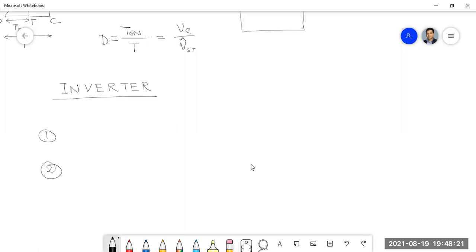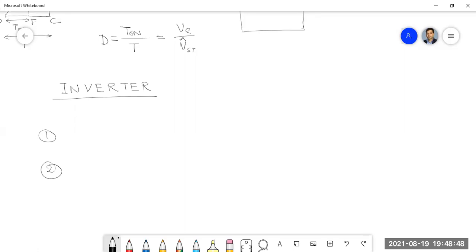Any converter means all the types of converters, like DC to AC, AC to DC, DC to DC, everywhere. Like in the rectifier, you are using that bridge rectifier. In the inverter also, you will use the bridge inverter. In the DC-DC converter also, we can use a bridge DC-DC converter in non-isolated form.